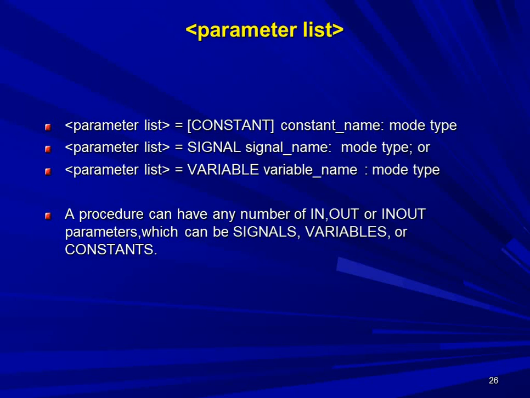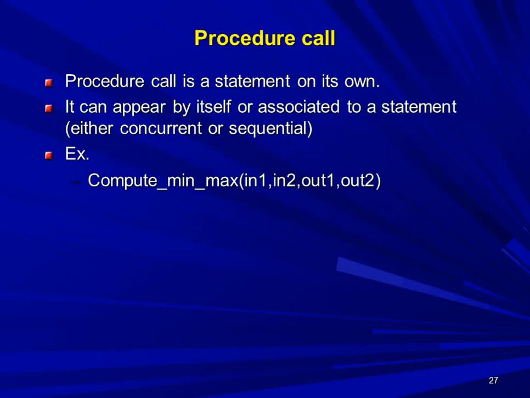There is a slight difference between the parameter list of procedure and function. In a function, we are going to pass only the input parameters, hence no need to mention the mode. But in a procedure, you have to mention the modes. Procedure can have any number of in, out, or in out parameters, and they can be signals, variables, or constants. Let's see the procedure call.